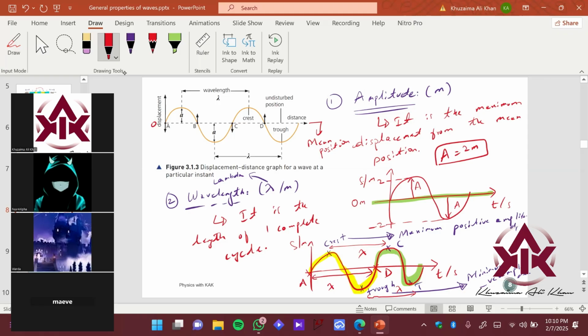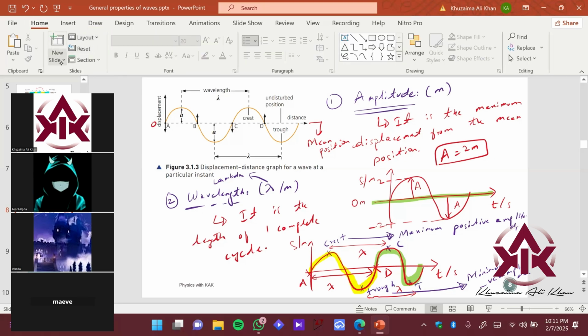Quickly, I want to move on. It makes sense, that's good. Now you know the important parts of the wave: what amplitude is, what the wavelength is. You also know what one cycle is. And how do we measure one cycle? If one cycle started from here and then starts to repeat from that point, A to D, this is one cycle. Or from two consecutive crests, it gives you one cycle. Or from two consecutive troughs, it gives you one cycle.